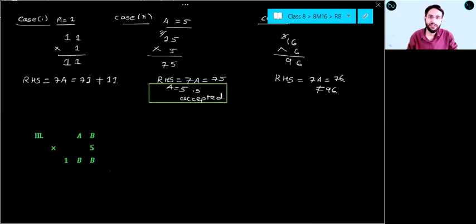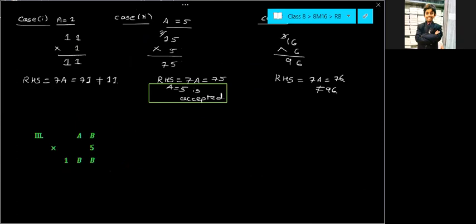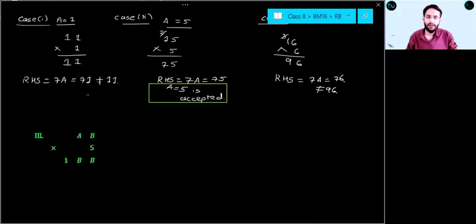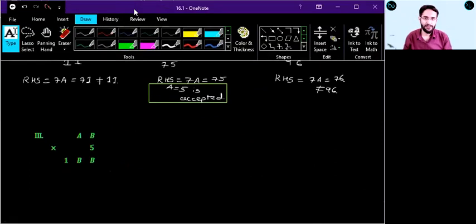I think you must have finished this, right? Can I show you the next question? See here: AB into 5 equal to 1BB. Let us think about this.